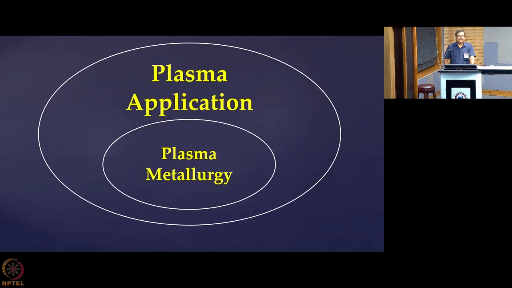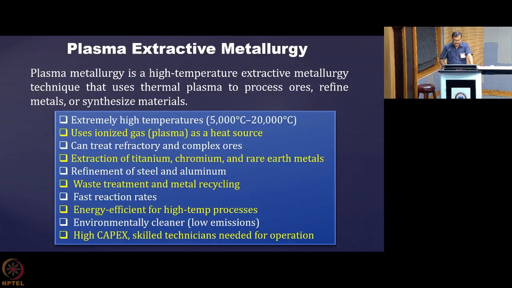Now I will come to the other application area which I promised. This is called plasma metallurgy. Now you know that plasma metallurgy is a high temperature extractive metallurgy technique that uses thermal plasma to process ores, refine materials or synthesize materials. Thermal plasma is known for its very high gas temperature. So extremely high temperature, 5,000 to 20,000 degrees centigrade, it can easily achieve. It uses ionized gas as heat source.